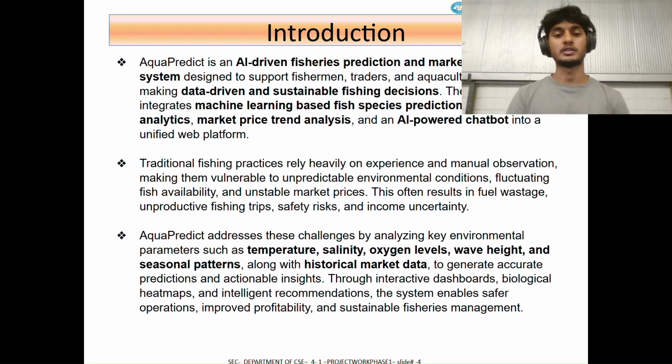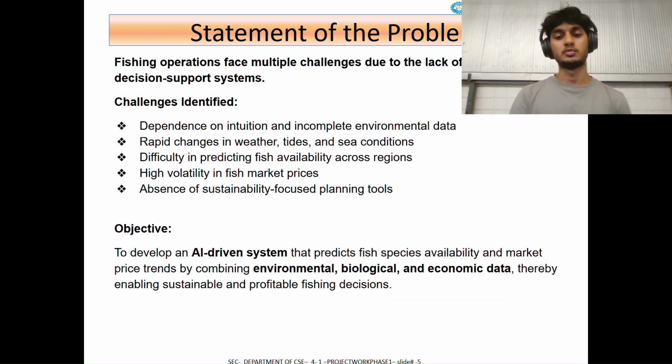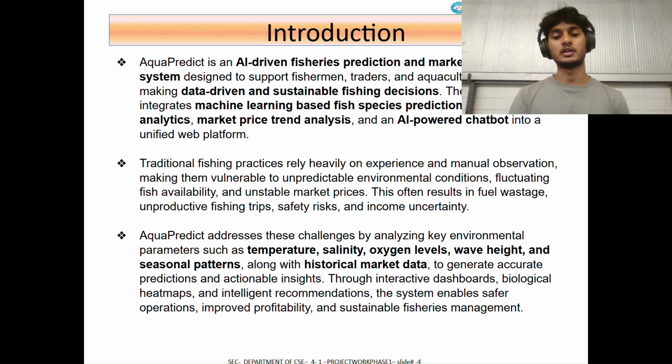and sustainable fishing decisions. Traditional fishing heavily depends on experience and guesswork, which leads to fuel wastage, safety risks, and income uncertainty. Our system solves this by analyzing environmental factors like temperature, salinity, oxygen levels, wave heights, and seasonal patterns, along with historical market price data. The platform provides prediction, dashboards, heat maps, and AI-based recommendations to improve safety, profitability, and sustainability.